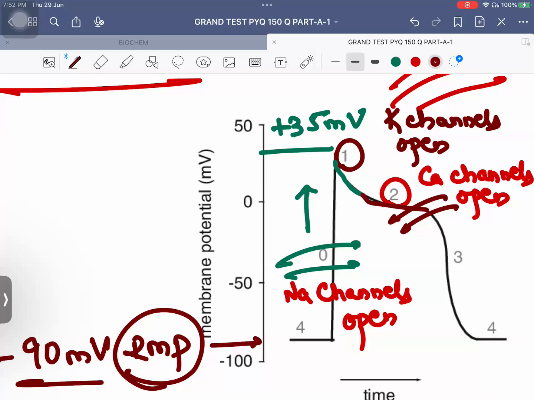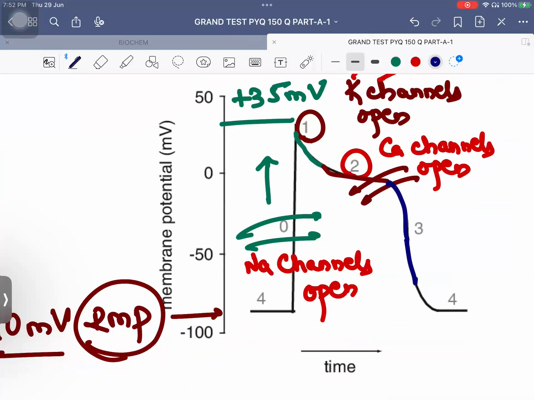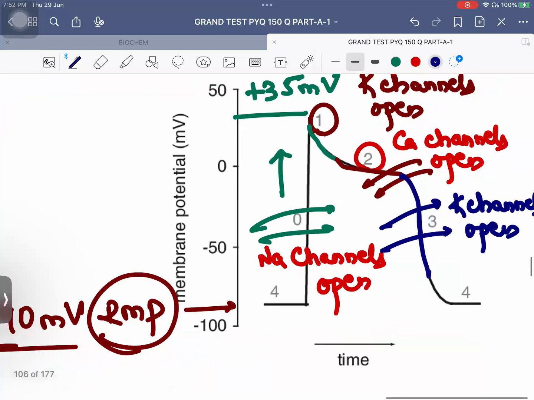That is phase 2. And lastly, finally, what is going to happen now in phase 3? The calcium channels will now close. Only the potassium channels will be open. As the potassium channels are still open, potassium is going outside the cell. Potassium is a positive ion. Positive ion going outside the cell, the cell will start becoming negative. It will come again towards the resting membrane potential, which is minus 90 millivolt.